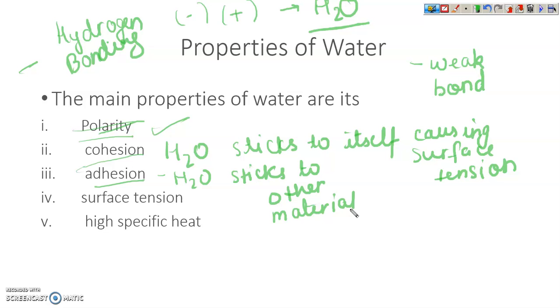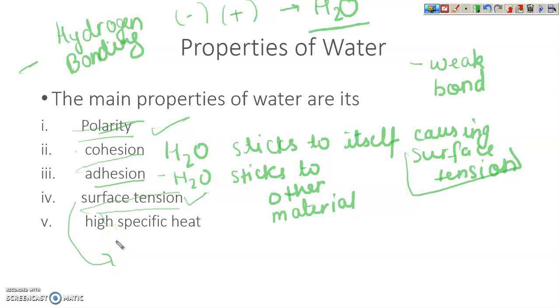Now, here I used one term, surface tension, which is also a property of water, but I used it before when I was explaining cohesion. So what is surface tension?